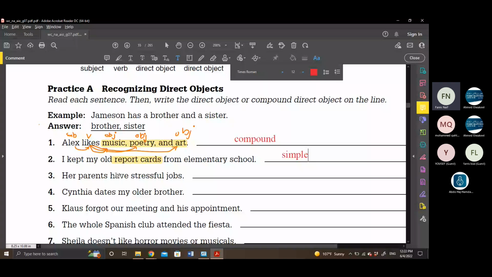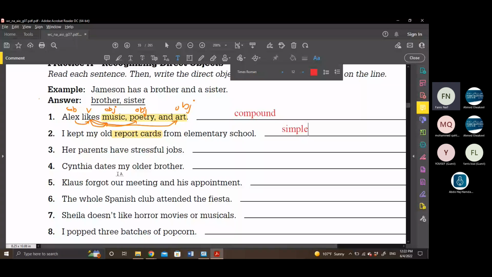So I was asking, if there is more than one direct object, like 3 or 2, it's called compound. Or if it's one direct object, it's called simple, isn't it? As easy as this.